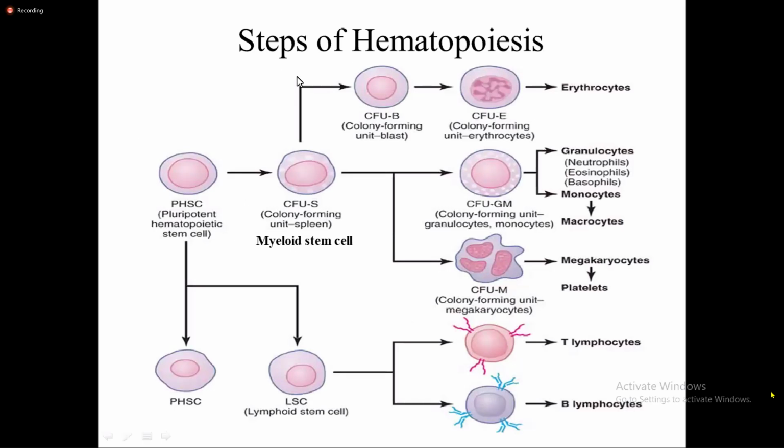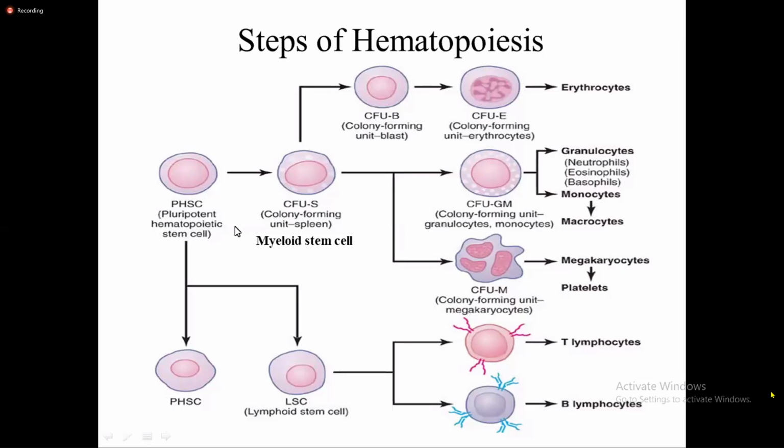Okay, let's go through the steps of hematopoiesis. So hematopoiesis, there is presence of these pluripotent hematopoietic stem cells, PHSC.